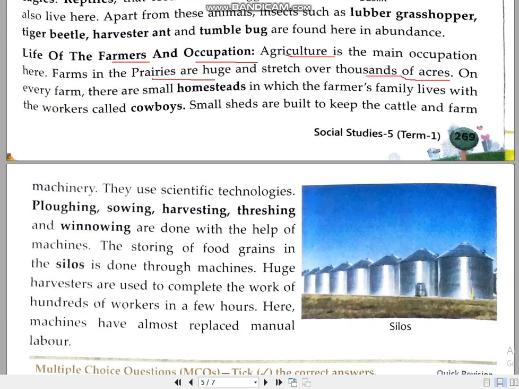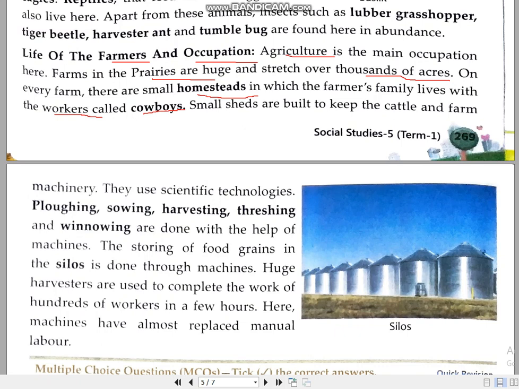Most of the farmers live on the farms only, and the area where they live is known as a homestead. The farmer lives in the homestead with the workers. Workers are also living on the farms, and the name given to the workers here is cowboy. So please note down these points. On every farm there are small houses which are known as homesteads, and the workers are known as the cowboys, and they keep the animals in the shed.